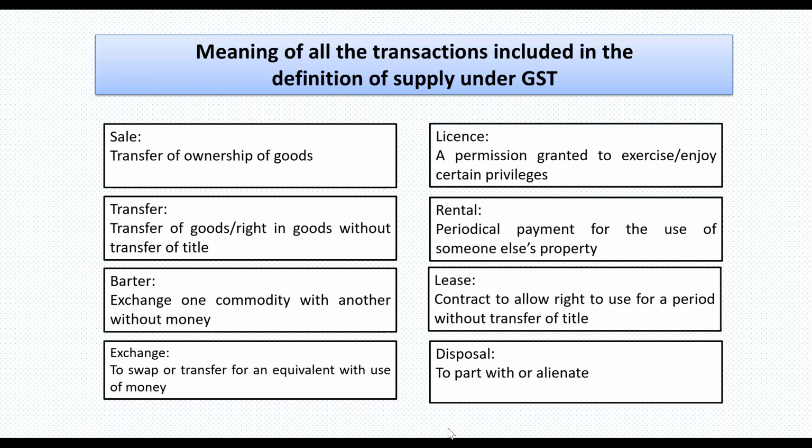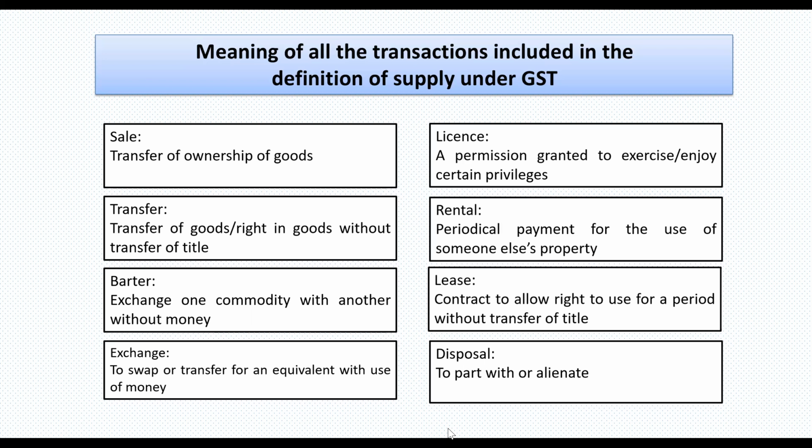Disposal: when somebody transfers his assets or his businesses, that is called disposal. Let us take an example. A person is manufacturing goods, manufacturing stones, and he purchases some machinery. After using these machineries, he wants to transfer them free of cost to somebody.